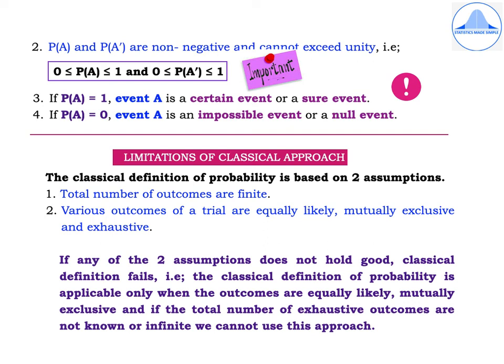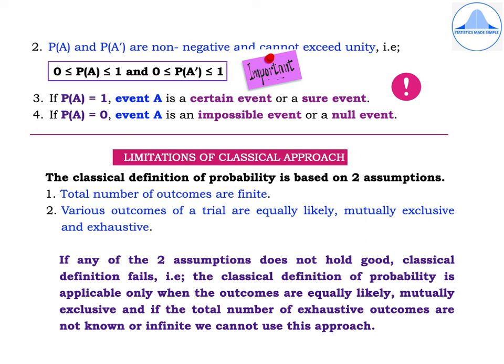The third point, if P of A is equal to 1, what does it mean? It means that event A is a certain event or a sure event. Fourth point, if P of A is equal to 0, it means that event A is an impossible event or a null event.